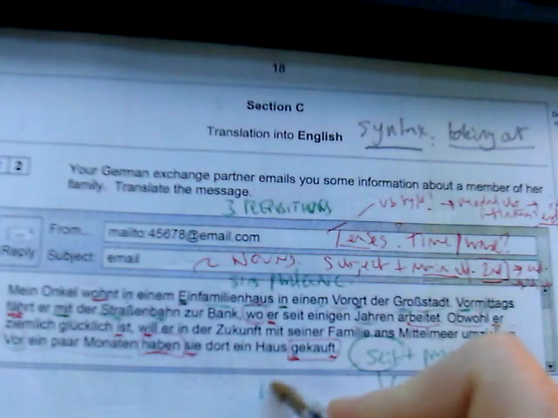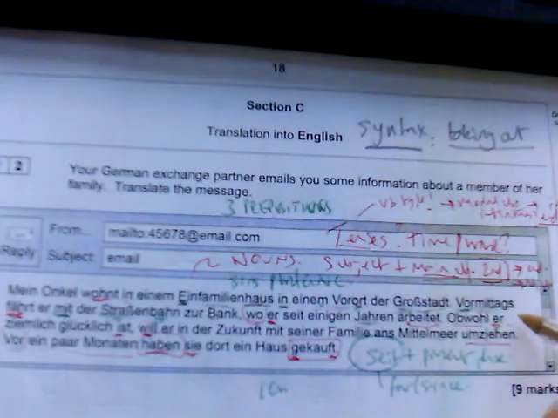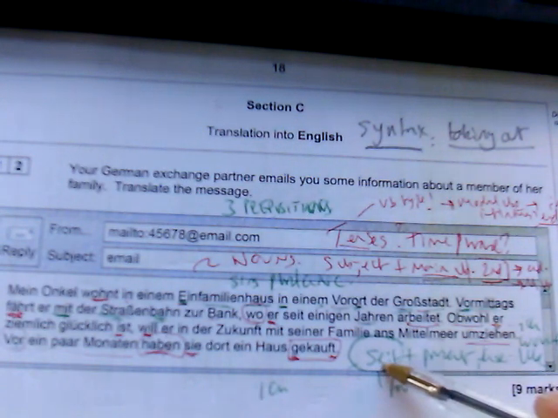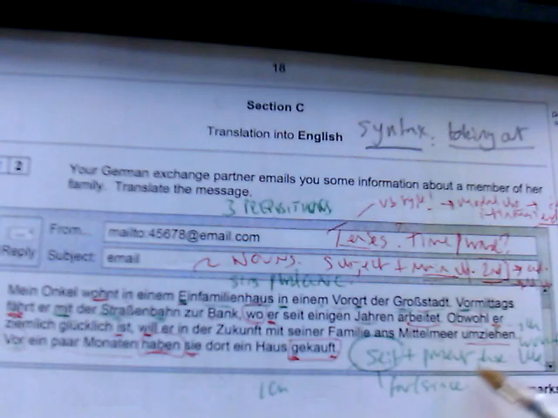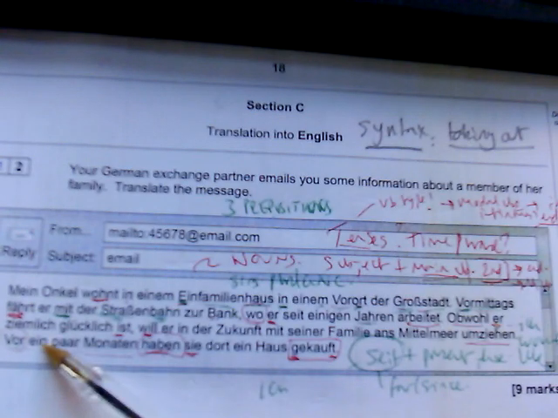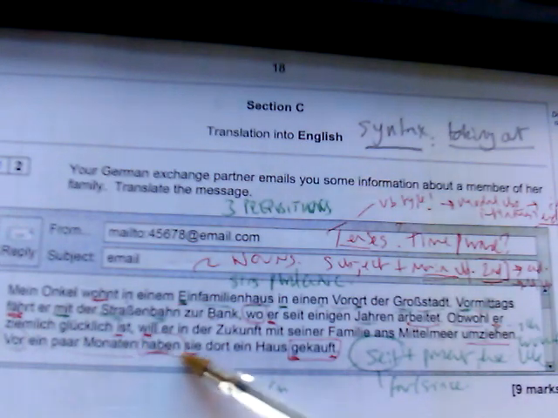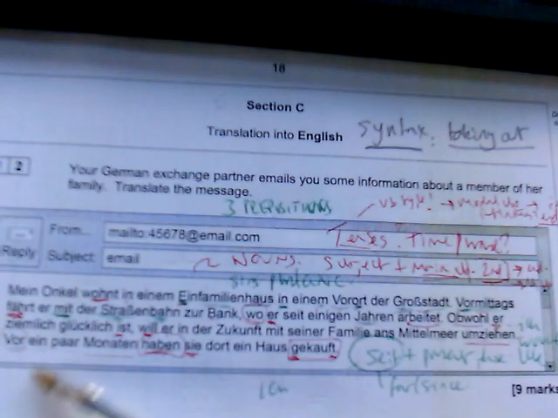So what's "I live"? Ich wohne. And what's a synonym for ich wohne? Ich lebe. So this is if you're producing your German. But seit comes up a lot in the translations into English from German because it is a higher level thing, showing that you know that the present tense verb in German would translate into the past in English. So, ich wohne in London seit 10 Jahren, or seit 10 Jahren, or seit ein paar Monaten wohne ich in London. That's present tense, seit ein paar Monaten.